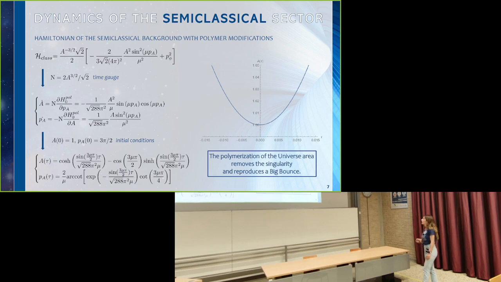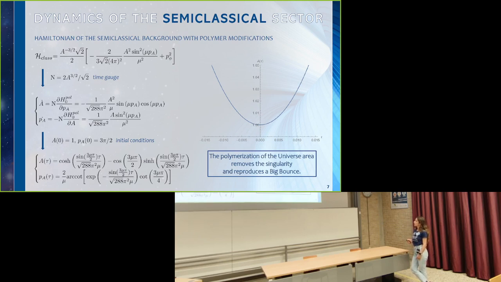So let's start with the dynamics of the semi-classical sector. Why have we introduced the polymer quantum mechanics? Basically, we want to reproduce the bouncing behavior in the background. So this is the semi-classical part of the Hamiltonian with our classical degrees of freedom that are phi, the free scalar field, and A, that is the discrete universe area here.